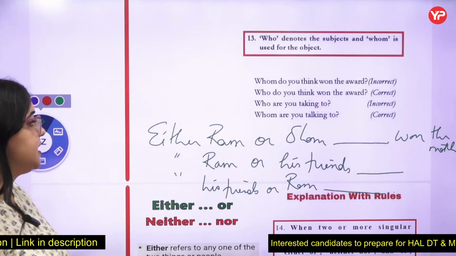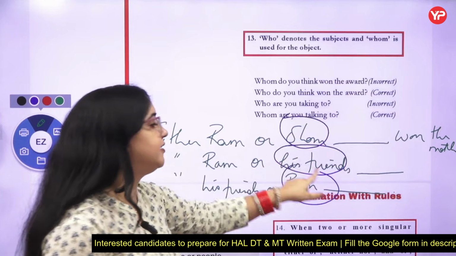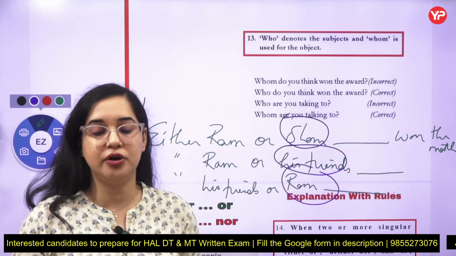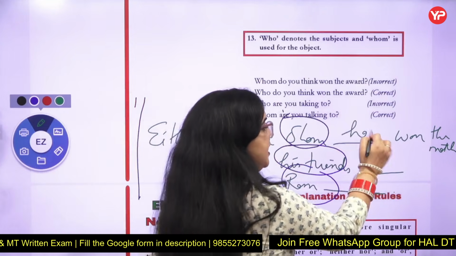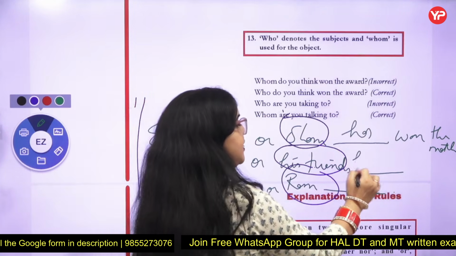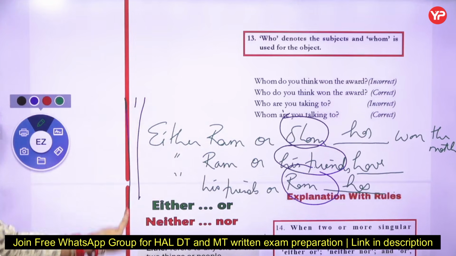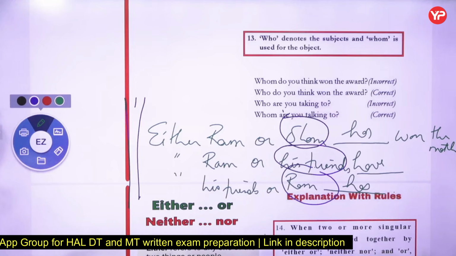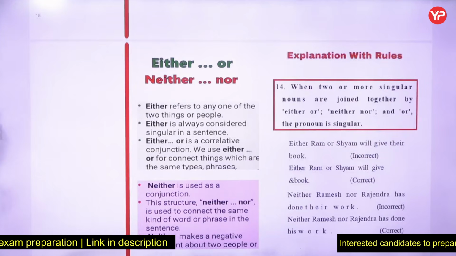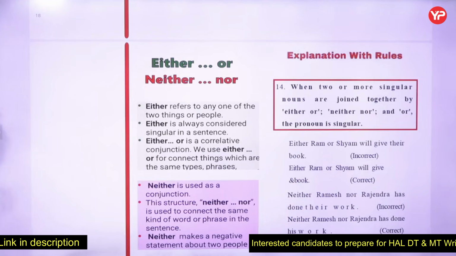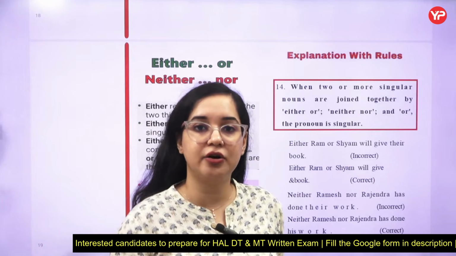Now remember that in these cases you always have to see the second noun, the one which is near the blank. In the case of either or, neither nor, you will always see the second noun. If the second noun is singular, you will use has. If the second noun is plural, you will use have. So these are the ones where you check the nouns and answer the question. In the case of either or, neither nor, you will put a singular verb if the second noun is singular, and a plural verb if the second noun is plural. This was in the case of either or, neither nor.